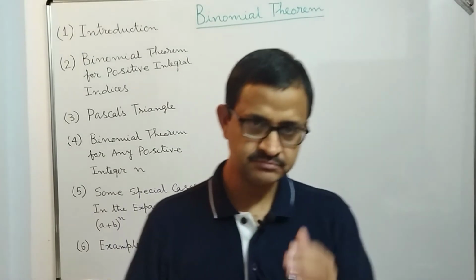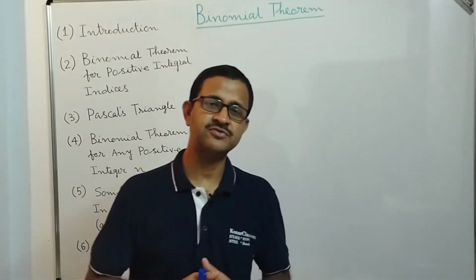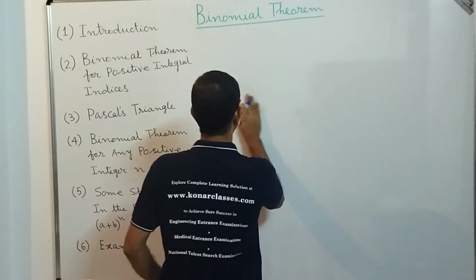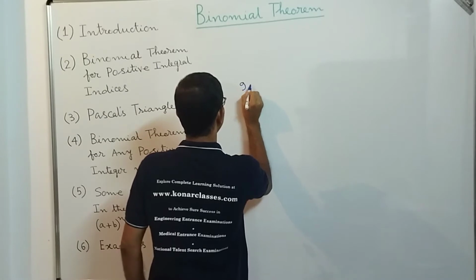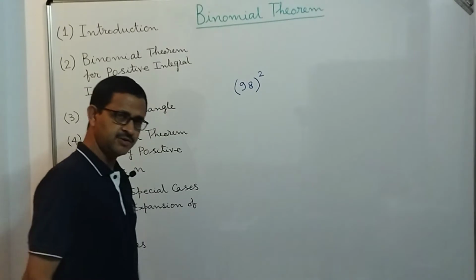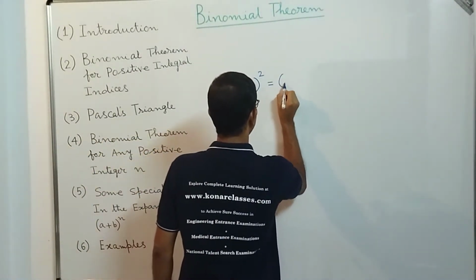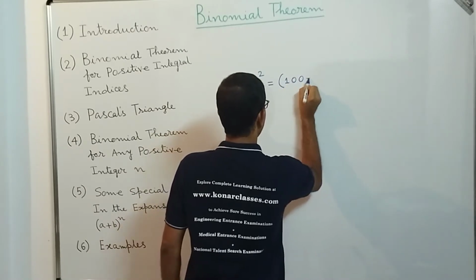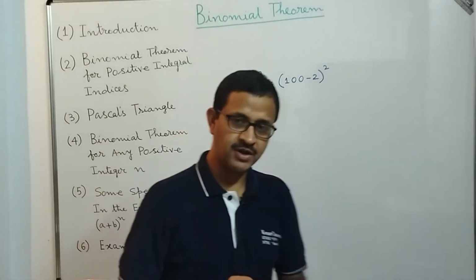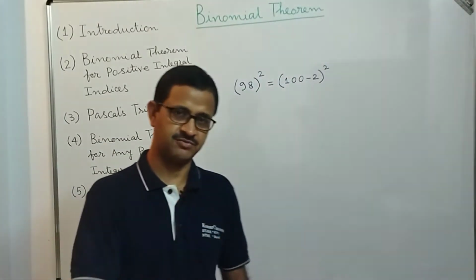Now let's first understand the importance of the binomial theorem. Suppose we have been asked to find the expansion of 98 to the power 2. How can we do this? Very simply, we can write it as (100 - 2)^2, and then use the formula (a - b)^2 = a^2 - 2ab + b^2.